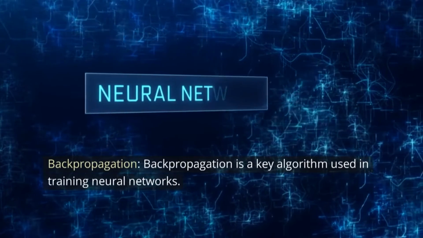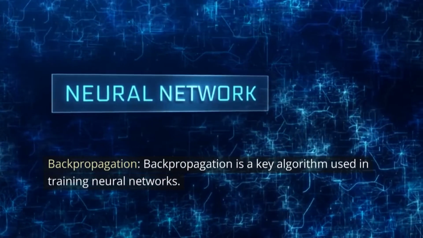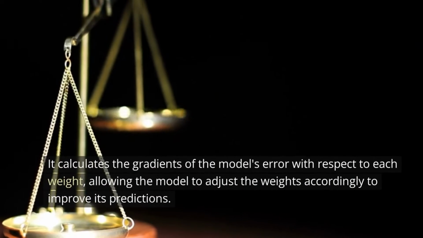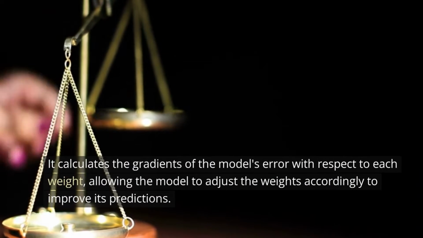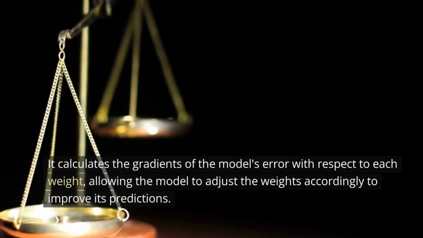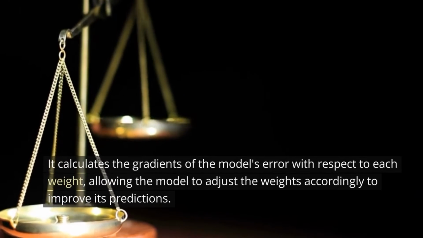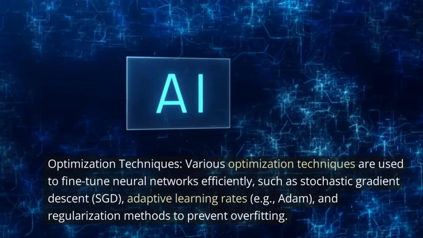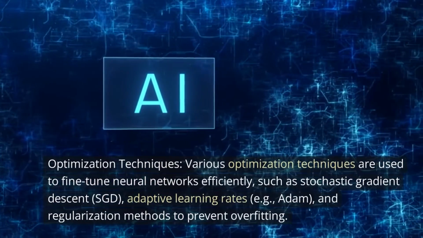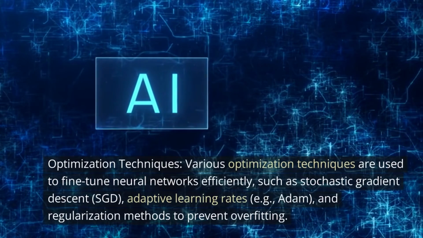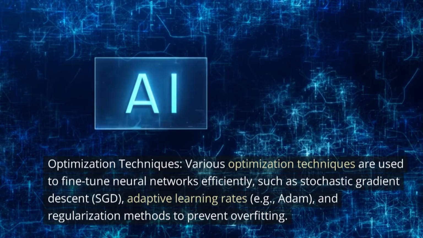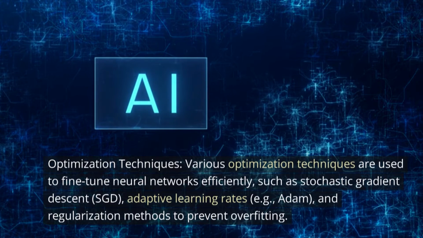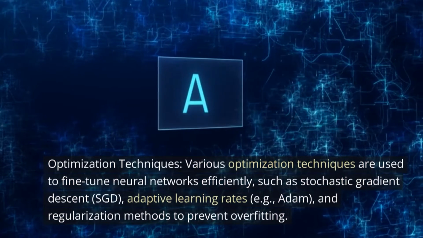Backpropagation. Backpropagation is a key algorithm used in training neural networks. It calculates the gradients of the model's error with respect to each weight, allowing the model to adjust the weights accordingly to improve its predictions. Optimization techniques. Various optimization techniques are used to fine-tune neural networks efficiently, such as stochastic gradient descent, SGD, adaptive learning rates, for example, ADAM, and regularization methods to prevent overfitting.